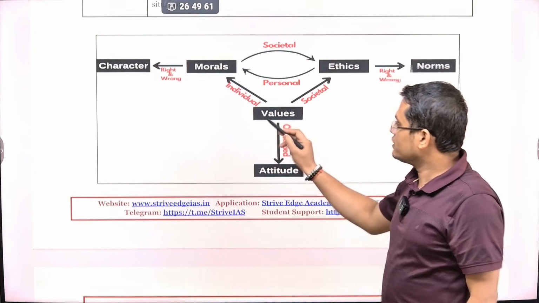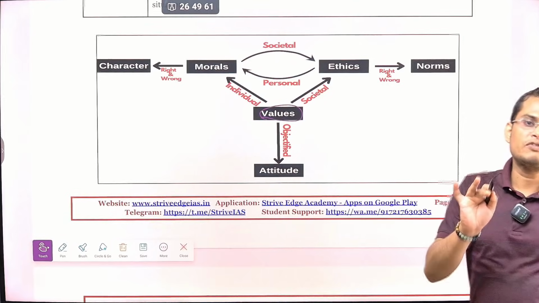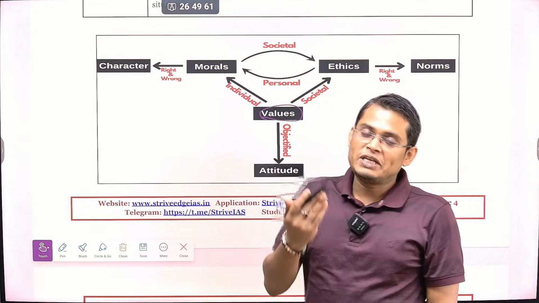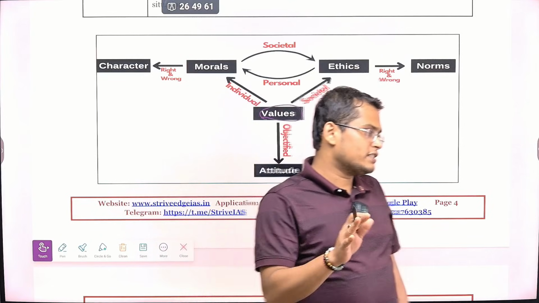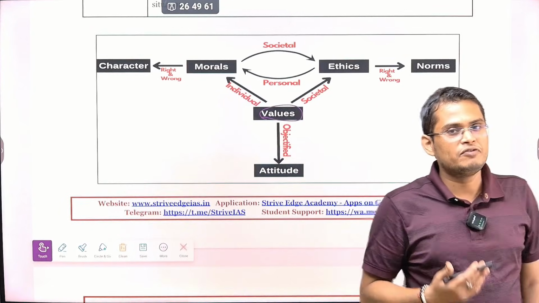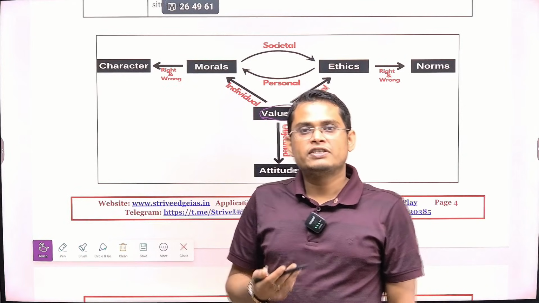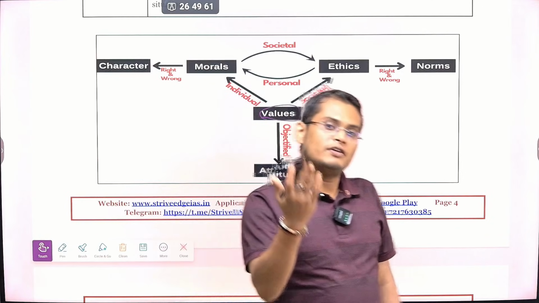So first, we are going to see what value is. Values are the worth that we attach to something. Value is formed whenever you believe something and repeatedly practice it. That is what leads to the development of value. Let's take an example. If you value maintaining cleanliness and practice it on a daily basis, then your belief becomes a hardcore belief and turns into your value.